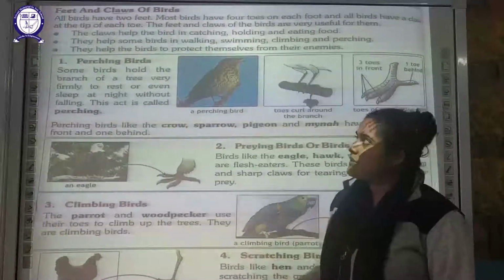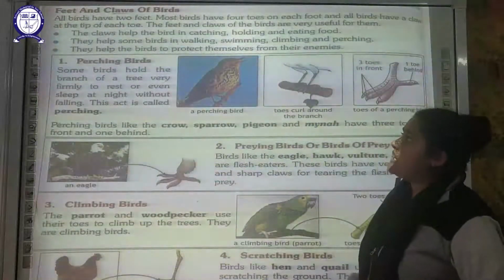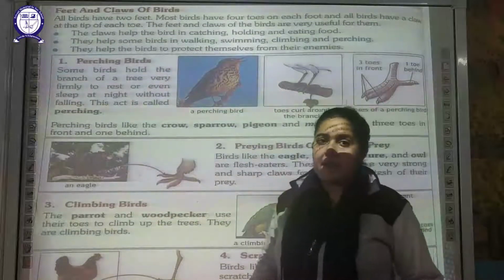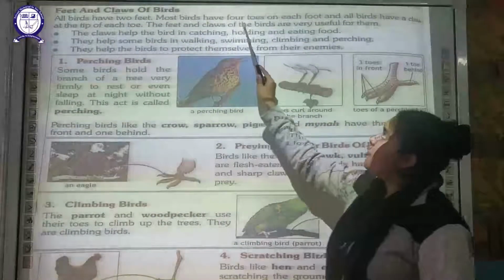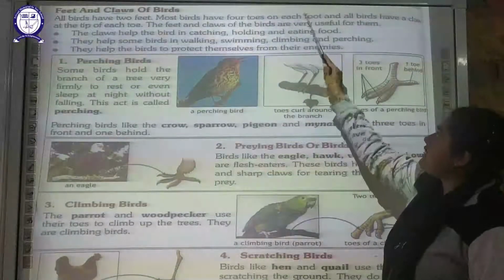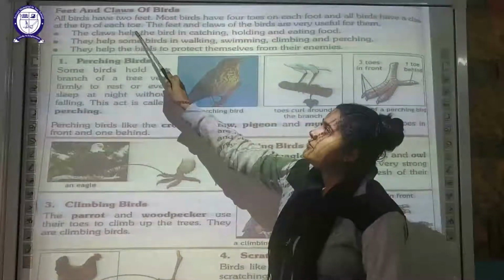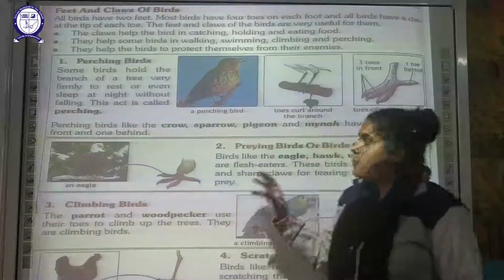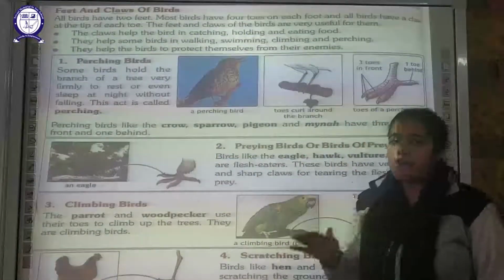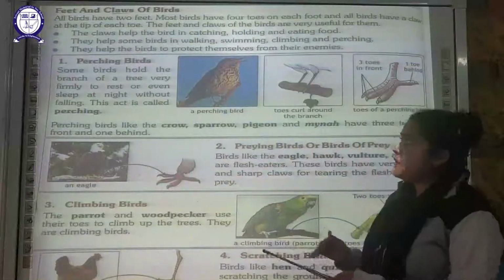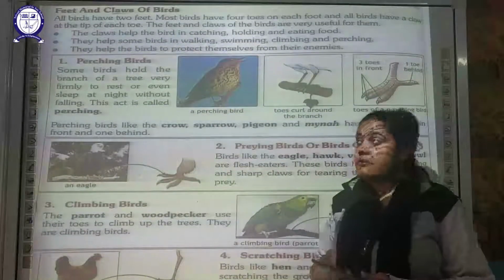The next topic is your feet and claws. So this is the second part, the other half of our chapter. All the birds have 2 feet, and most of these birds have 4 toes on each foot, and all birds have claws at the pointed tip of each toe. So all birds generally have 2 feet, and in front of those toes, they have pointed sharp claws.